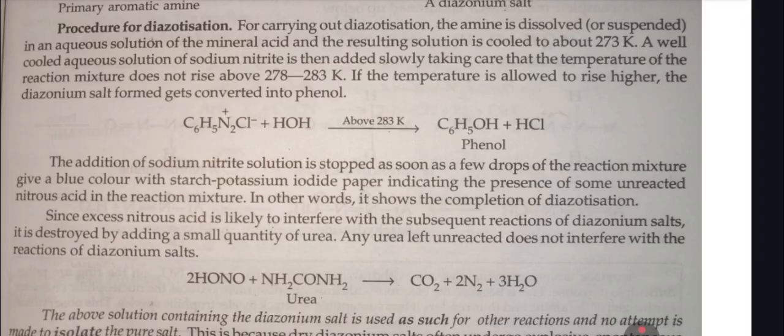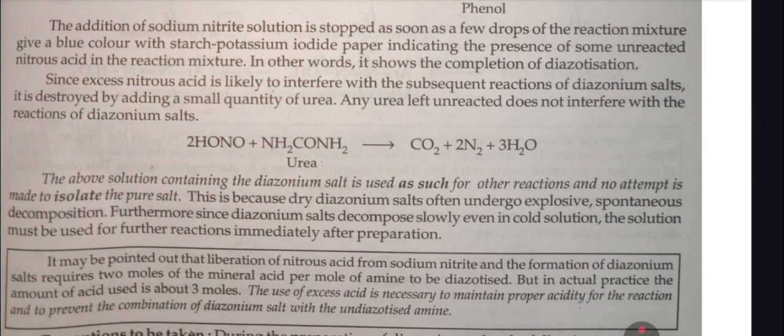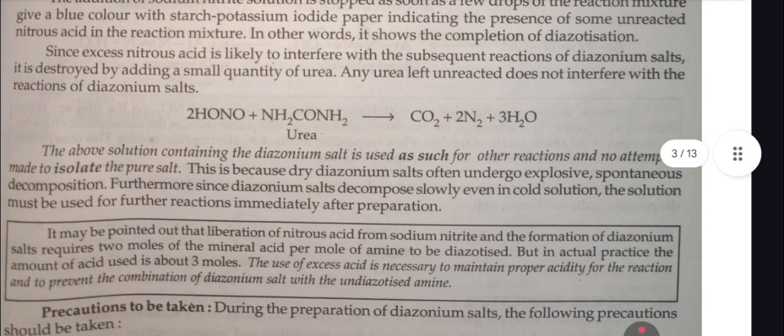If the temperature is allowed to rise higher, the diazonium salt formed is converted into phenol. The addition of sodium nitrite solution is stopped as soon as a few drops of the reaction mixture give a blue color with starch potassium iodide paper, indicating the presence of some unreacted nitrous acid in the reaction mixture. In other words, it shows the completion of diazotization.